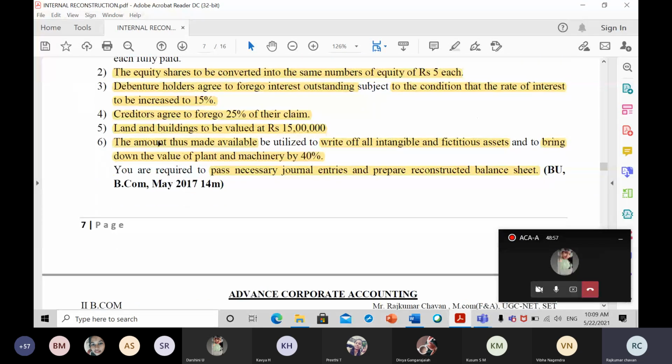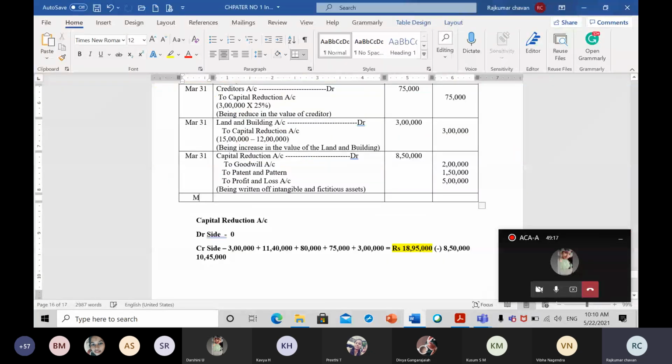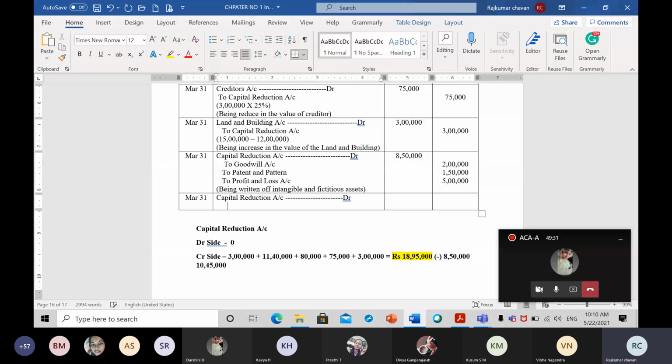Now we have passed the amount made available to write off intangible and fictitious assets. And later on, what they are telling is to bring down the value of plant and machinery by 40%. So we have to bring down the value of plant and machinery by how much percent? 40%. So it is a separate adjustment. There is a decrease in the value of the asset, so it's a loss for me. So what will be the entry? Capital reduction account, because capital reduction follows the nominal account rule. So debit all expenses and losses. There is a loss, meaning the decrease in the value of the plant and machinery account.